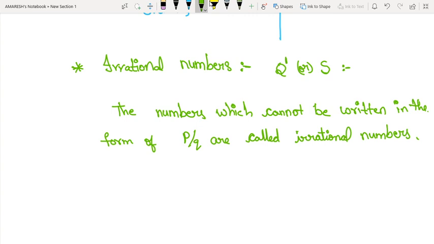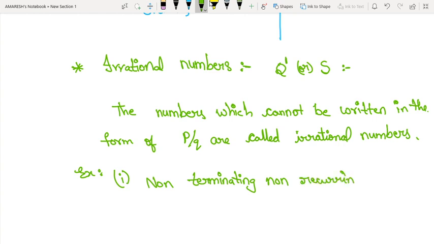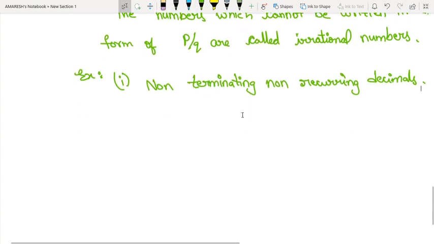Okay. Examples. First type of example is non-terminating, non-recurring decimals. I want to give you an example of a non-terminating, non-recurring decimal.